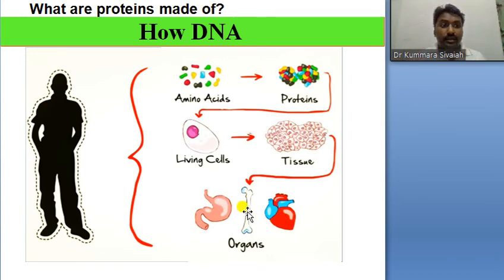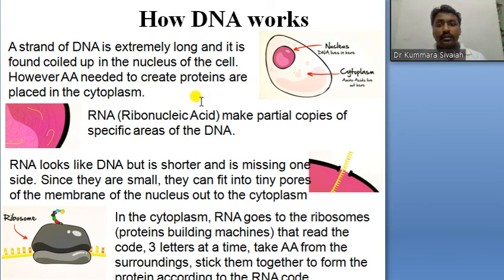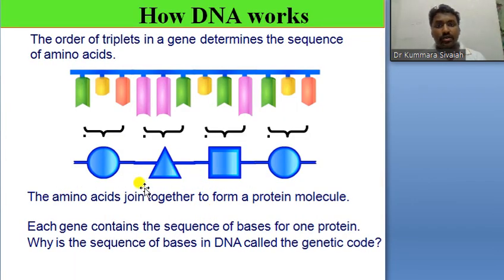How are they formed? Replication. You know how DNA works. We can see entire details in transcription and translation. So three nitrogen bases code for one type of amino acid, another triplet forms another amino acid, another triplet forms another amino acid. Like that, a group of amino acids are combined together to form a protein.